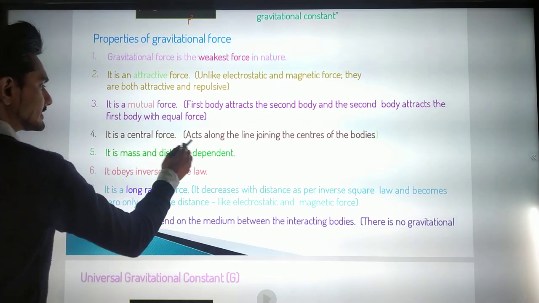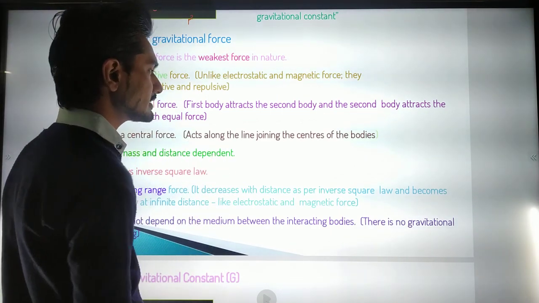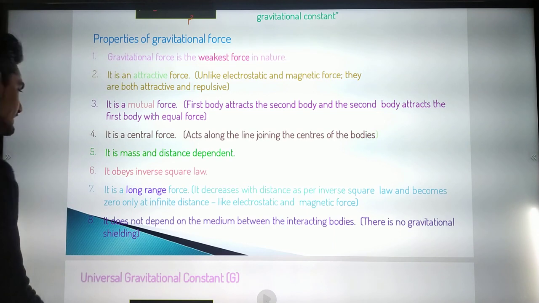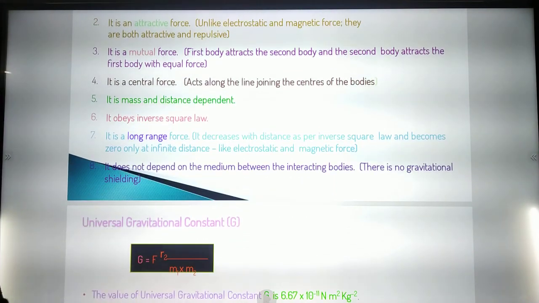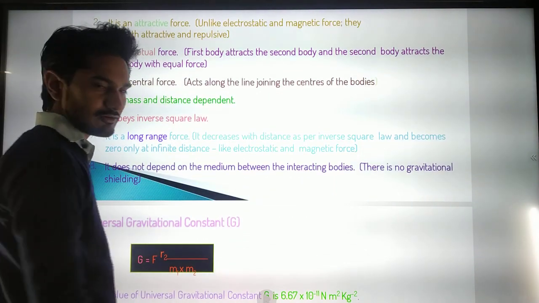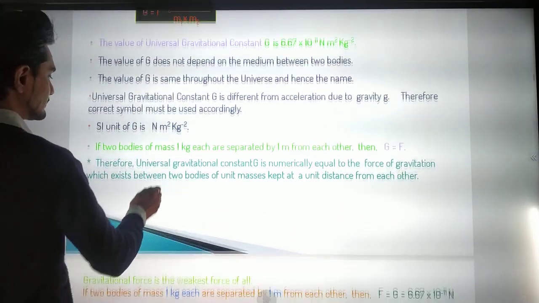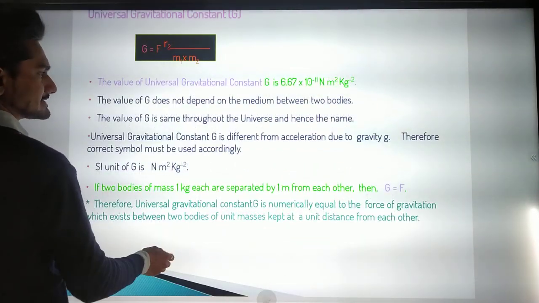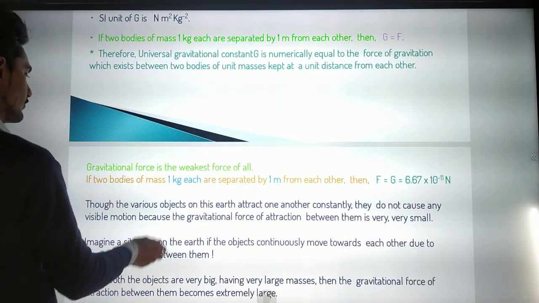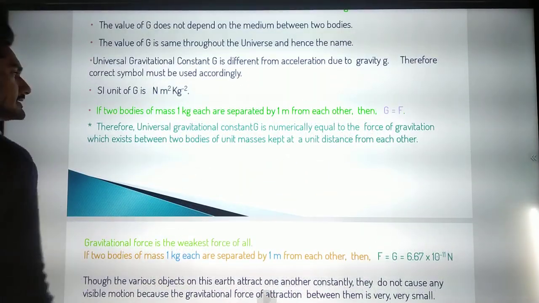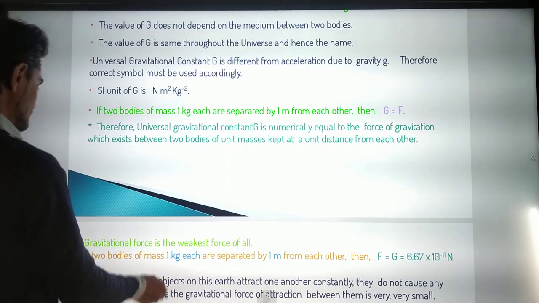It is a central force that acts along the line joining the centers of the bodies. It depends on masses and distance. Those are the things that we have already seen in the previous slide, so we are not going to waste any time on that. See, here is the SI unit that I have already told you.